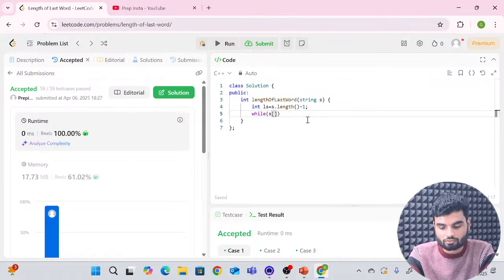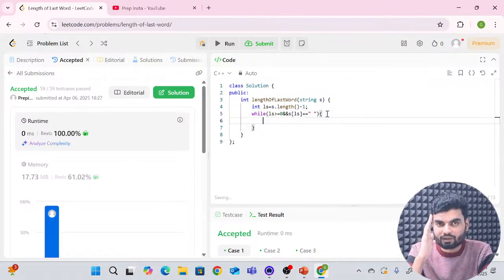First, this ls should be greater than or equal to 0, right? Because that is the minimum index. And parallelly we'll keep removing the space from the end. So when the element at the last place, s at ls, is equal to the empty space, then reduce that pointer so that it comes to a non-space character.